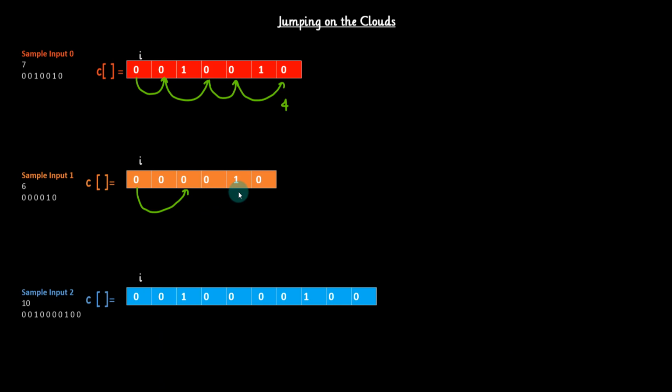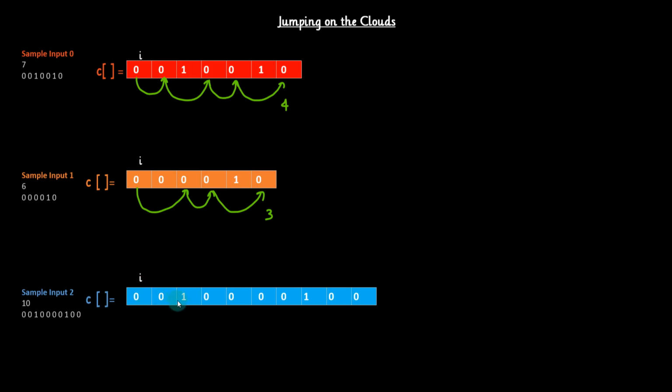So we cannot jump, and we know we cannot jump more than 2, so we'll take 1 step. Then from this point onwards, can we jump 2 steps ahead? Yes, we can. We'll take 2 steps. So the total number of jumps required is 3. The answer will be 3.